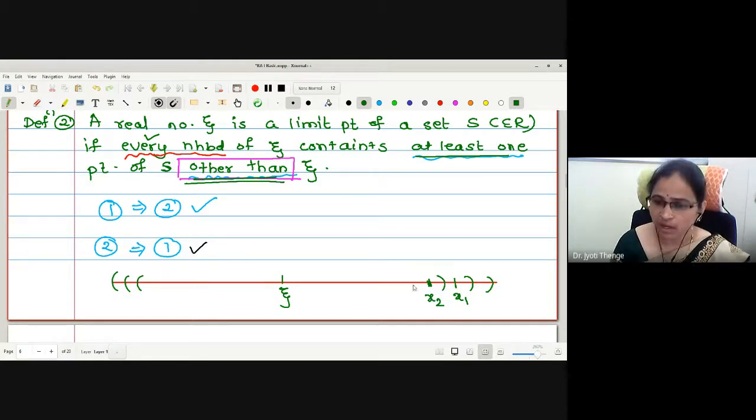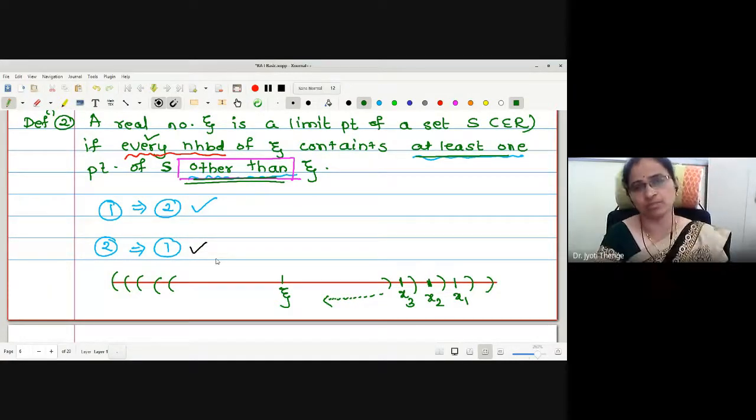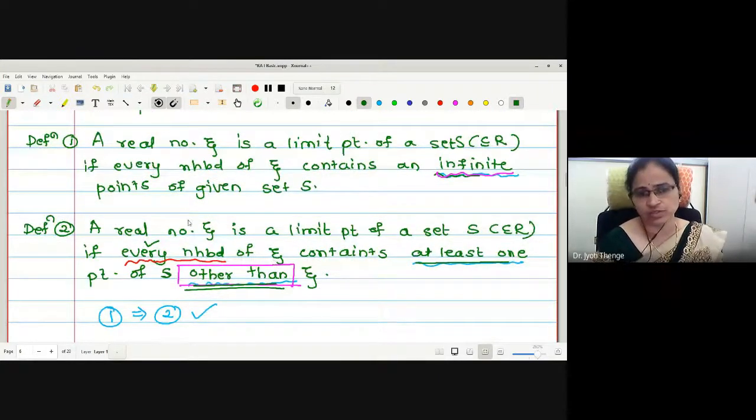Okay. Let me mark another neighborhood. Let me plot a point x3, say other than zeta, so that zeta is the limit point. And just go on doing like this. How many points this neighborhood of zeta contains? X1, x2, and just go on plotting the neighborhoods. The neighborhood of zeta will contain infinite number of points of the given set, and hence it will imply the second definition.